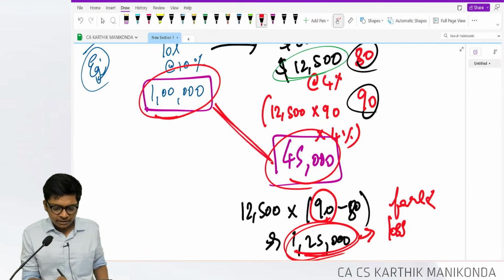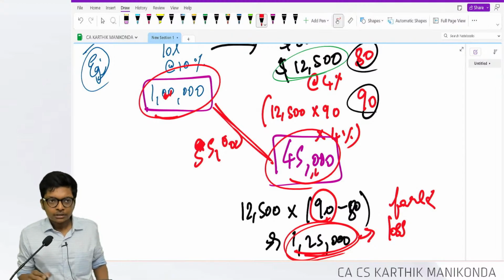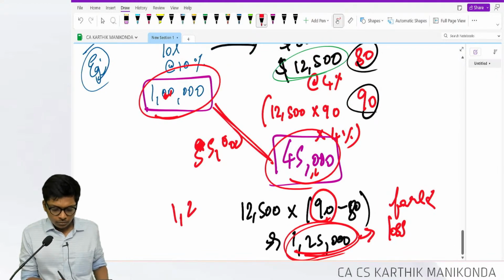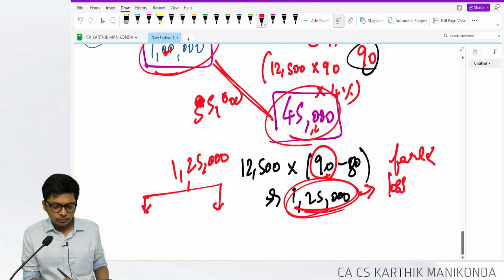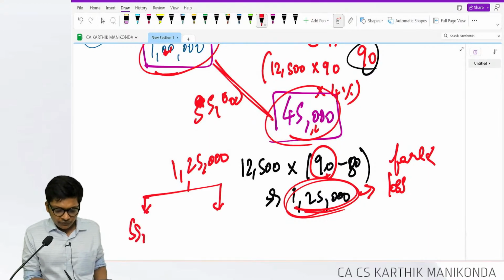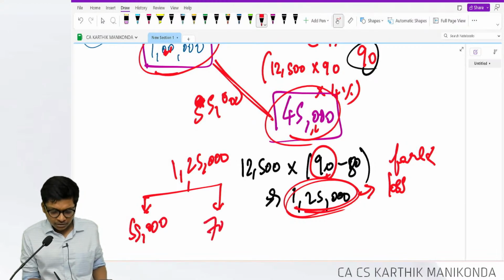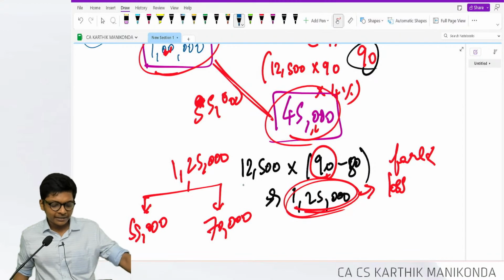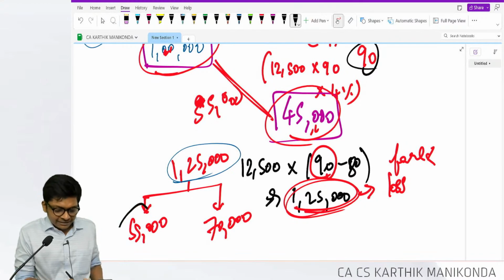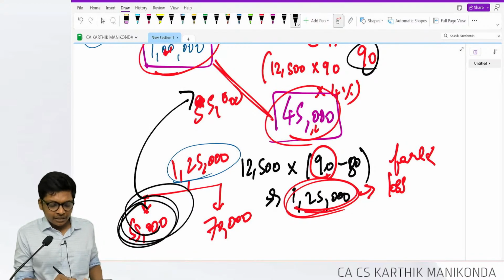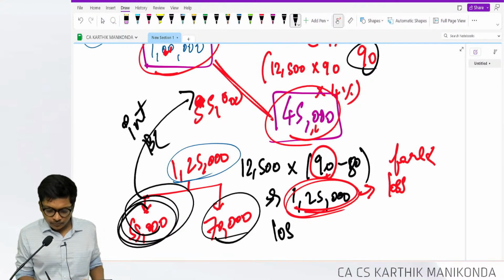Simple. For the exam viewpoint, leave the concept. What is the gain on interest? 55,000. 1 lakh is interest, this is 45,000. What is the loss on forex? 1,25,000. So this 1,25,000 will be split into 2: the gain on interest 55,000 and the balance, how much? 70,000. I will say this entire 1,25,000 is not a loss. To the extent of the interest saved, I will categorize it as interest and borrowing cost. This only will be the loss.